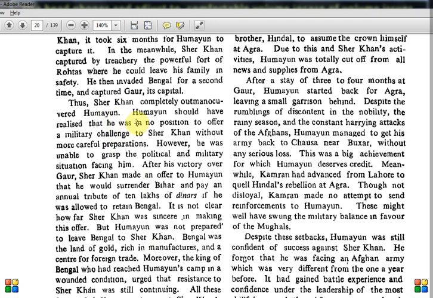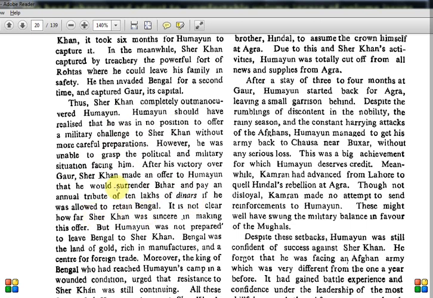Sher Khan completely outmaneuvered Humayun. Humayun should have realized that he was in no position to offer a military challenge to Sher Khan without more careful preparations. However, he was unable to grasp the political and military situations facing him. After his victory over Gaur, Sher Khan made an offer to Humayun that he would surrender Bihar and pay an annual tribute of 10 lakh dinars if he was allowed to retain Bengal.